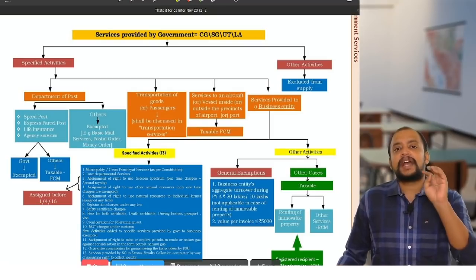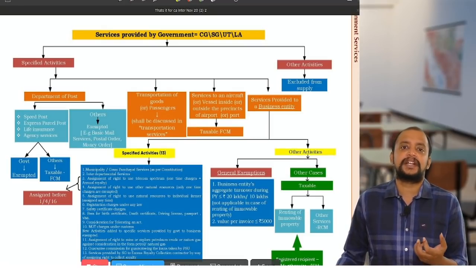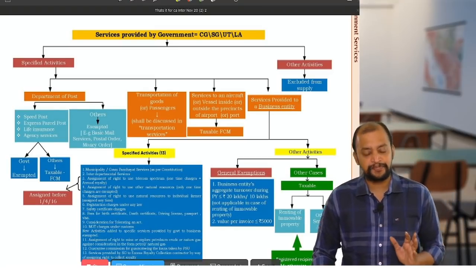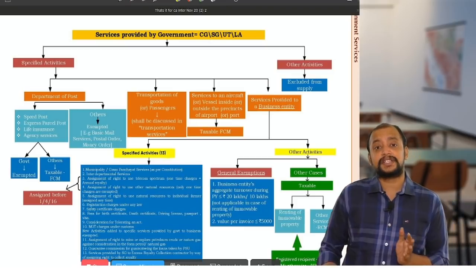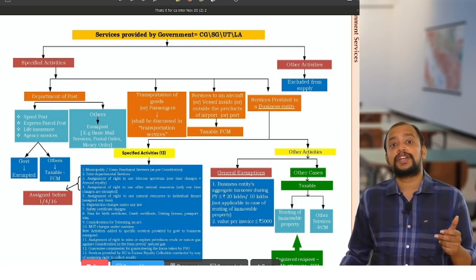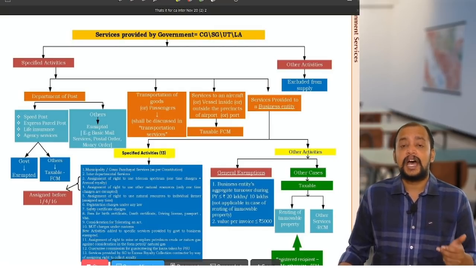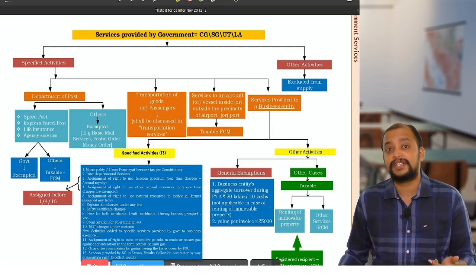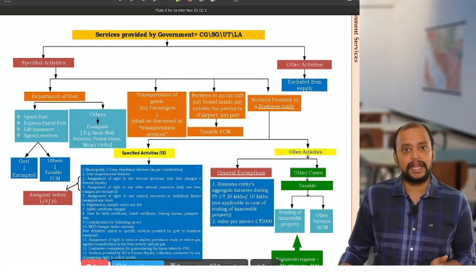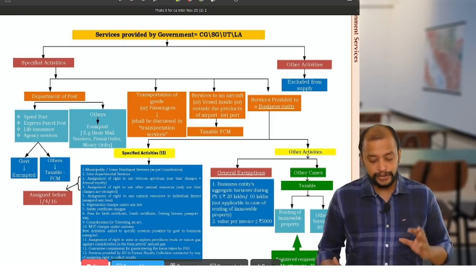There are 4 activities of the government which are covered under supply, and all other activities are excluded from supply. What are the 4 activities covered under supply? Department of Post, transportation of goods or passengers, airport or port services, and services to business entities. These 4 are covered under supply. All other activities are excluded from supply.